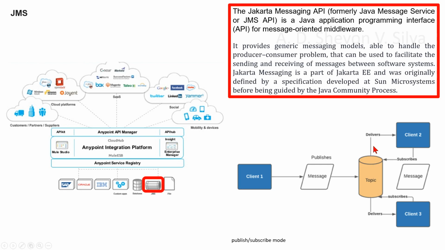Deliveries are passed from the topic to client 2, and subscriptions are passed from client 2 to the topic. Deliveries are also passed from the topic to client 3, and subscriptions are passed from client 3 to the topic, and you can see the message here.